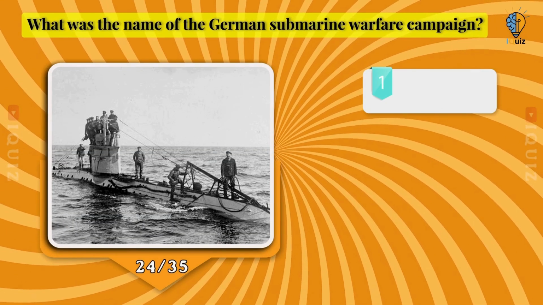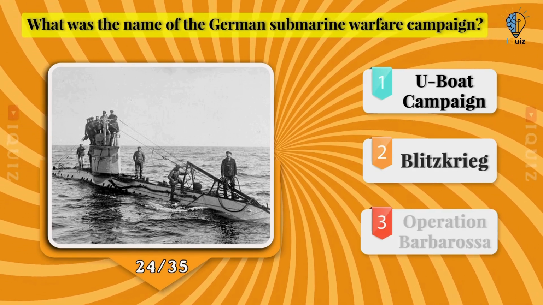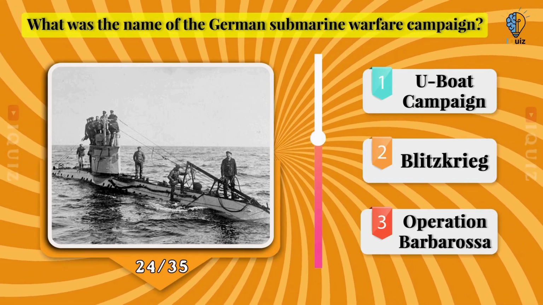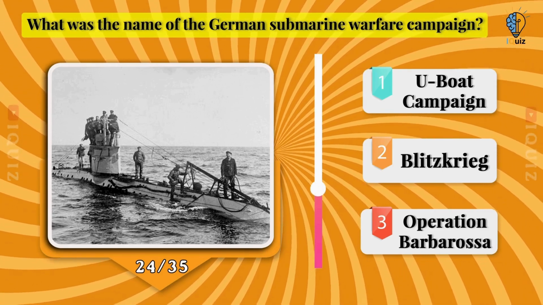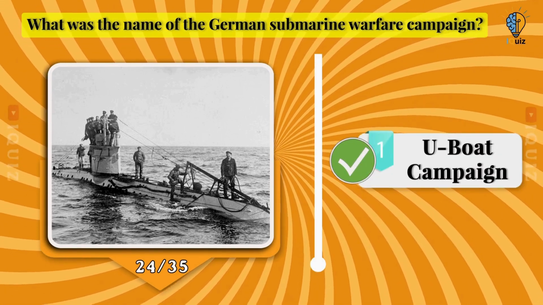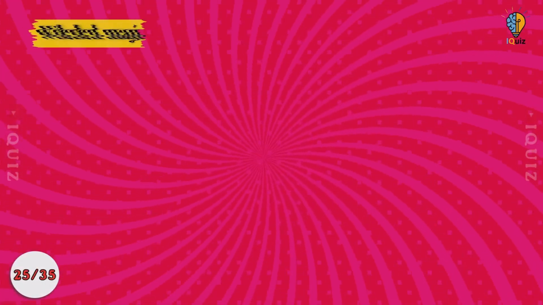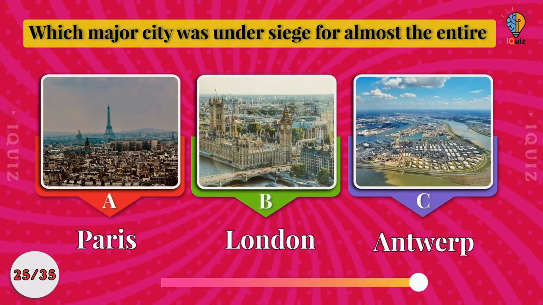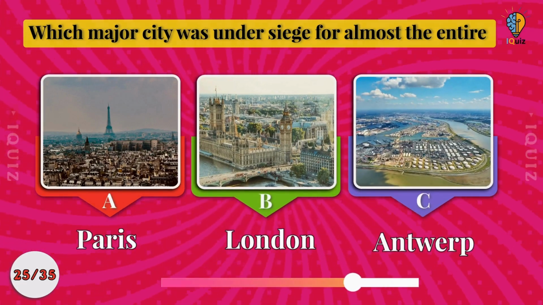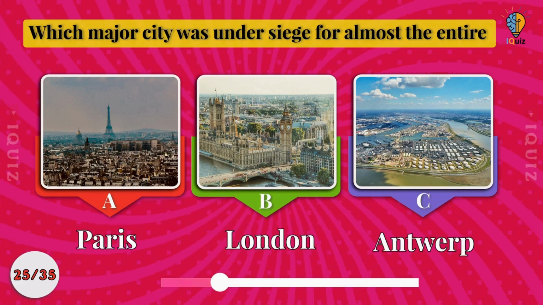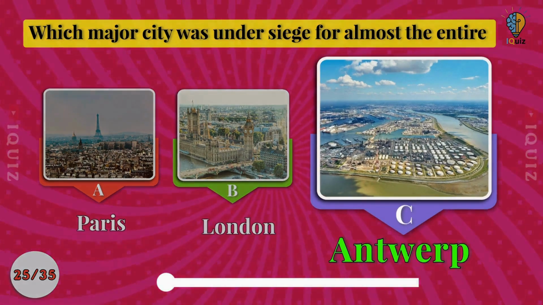What was the name of the German submarine warfare campaign? U-boat campaign, Blitzkrieg, or Operation Barbarossa? It was called U-boat campaign. Which major city was under siege for almost the entire duration of World War I? Paris, London, or Antwerp? Antwerp.